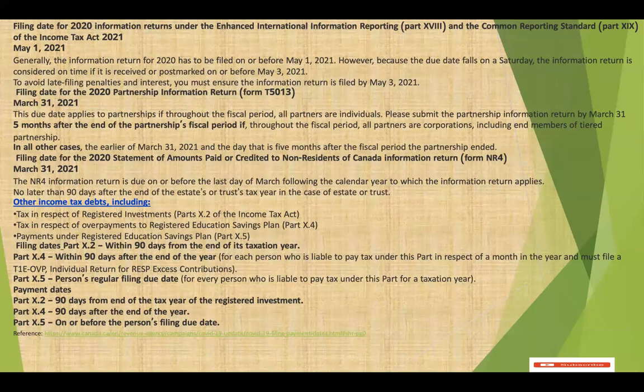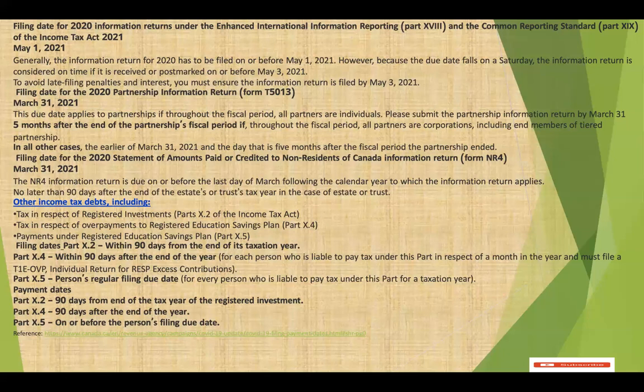Other income tax returns, including tax in respect of registered investments and tax in respect of overpayments to a registered education savings plan, RESP, and payments under a registered education savings plan, must be filed within 90 days from the end of each taxation year.